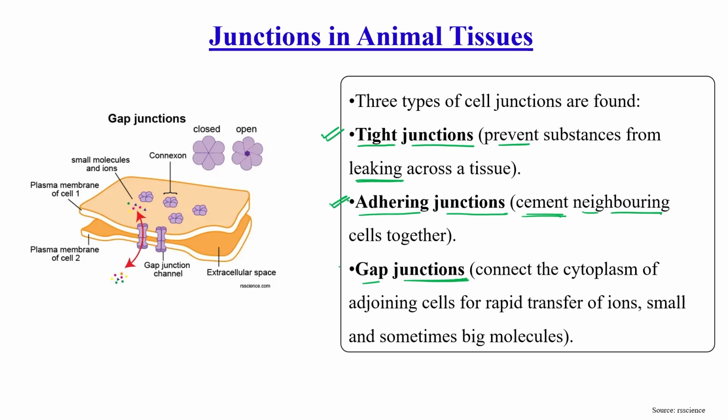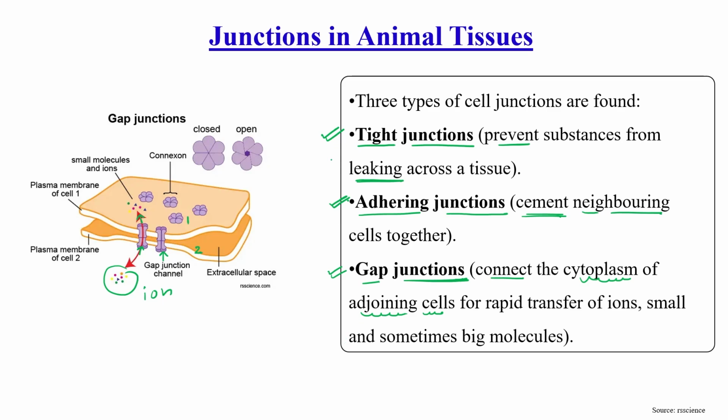The third type is gap junction, which connects the cytoplasm of two cells. One cell is this, another one is this, and this is the gap junction, which helps to connect the cytoplasm of adjoining cells for the rapid movement of ions and some small or big molecules. If movement occurs between adjoining cells, that junction is known as a gap junction.